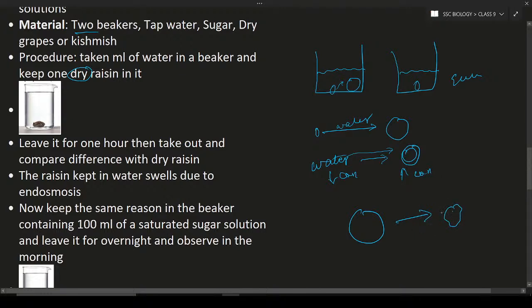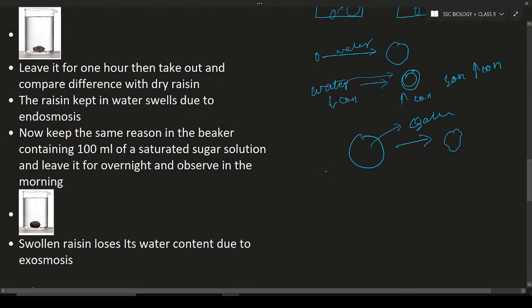Why is it happening? Because here the solution is more concentrated. As a result, water from the raisin is going to move into the saturated solution, and the size is going to decrease. So this is about exosmosis.